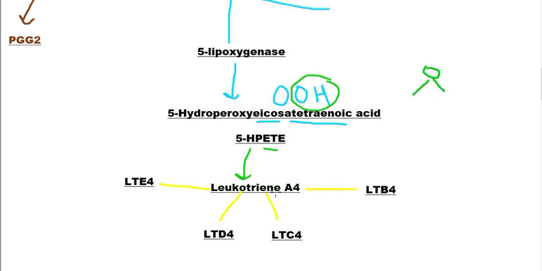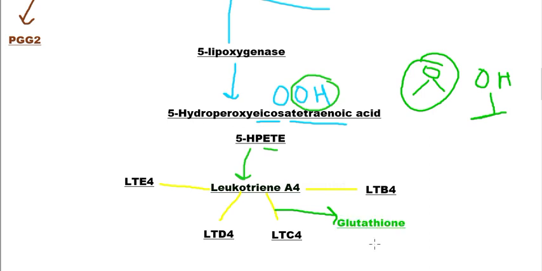Leukotriene A4 can be converted into leukotriene B4 by simply converting this O into hydroxyl. When carbon number 5 of leukotriene A4 is hydroxylated, we obtain leukotriene B4. But when we add a 3 amino acid complex to leukotriene A4, it gives rise to leukotriene C4. The complex that we add is glutathione.